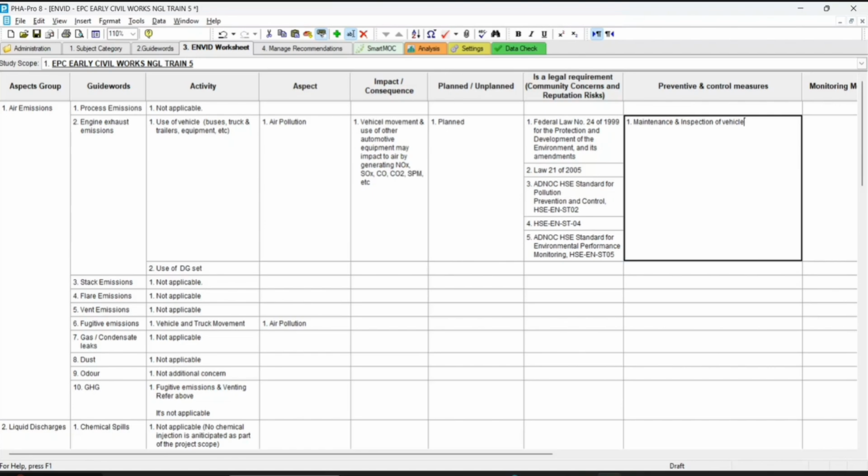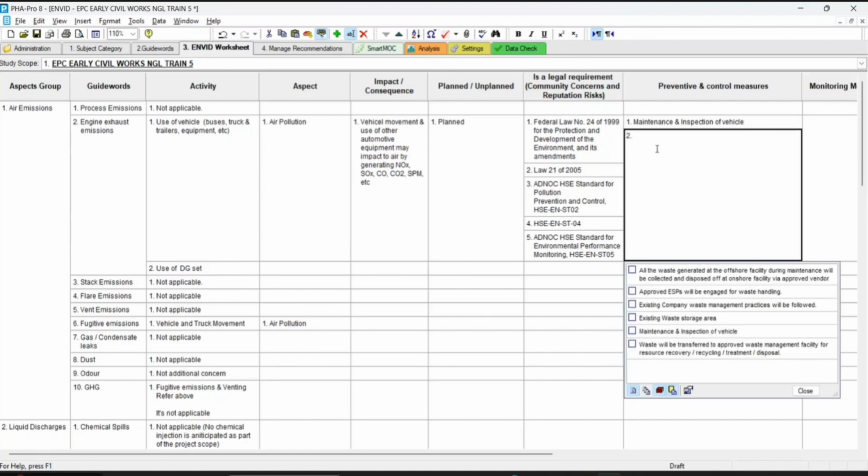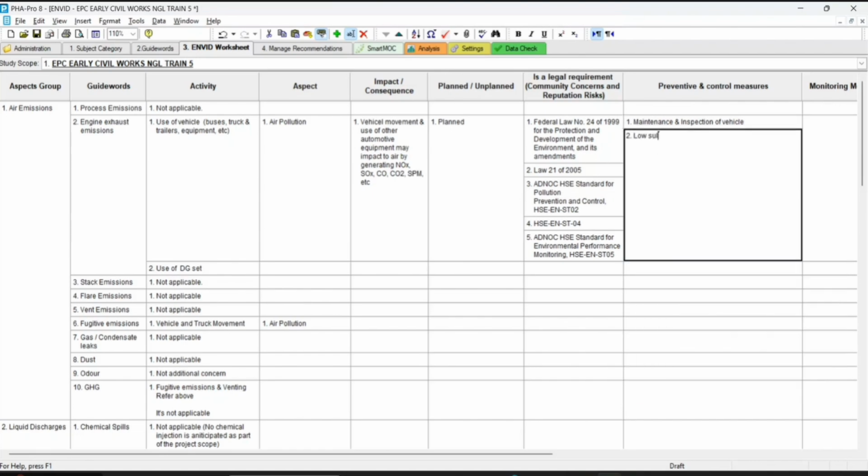Yeah. Okay, this is unleaded or, I mean, it is low sulfur. Unleaded low sulfur. So first I will say that maintenance and inspection of the vehicle is there. Low sulfur diesel. Limit the assurance. Yeah, low sulfur diesel. Use of low sulfur diesel.